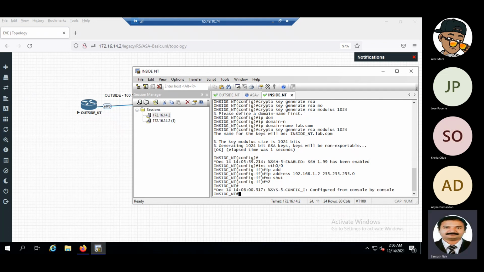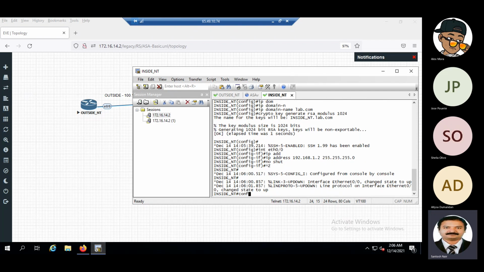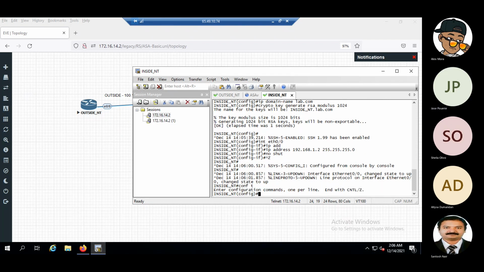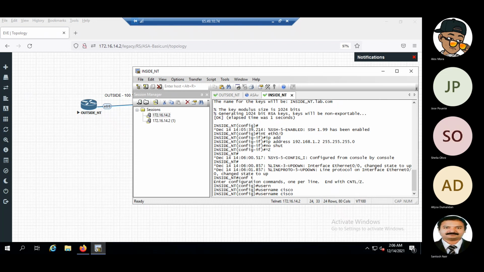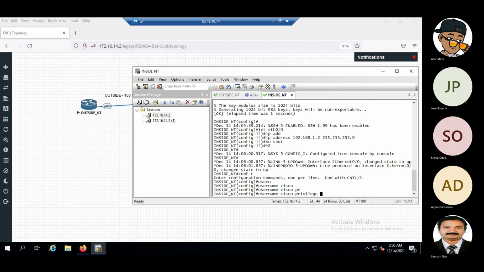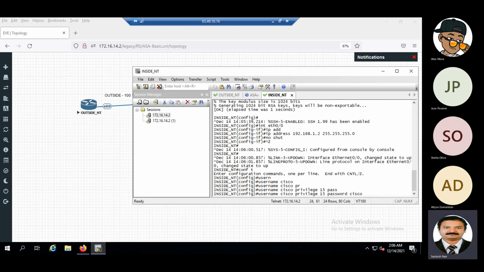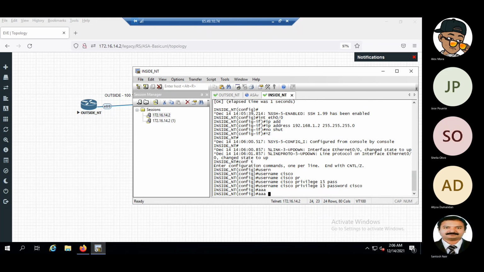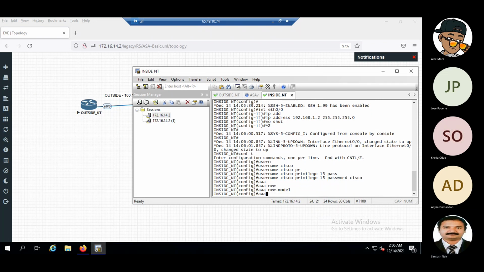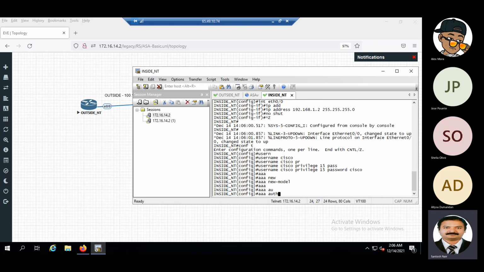Okay. What other things we have to configure? The name, scope. Okay.